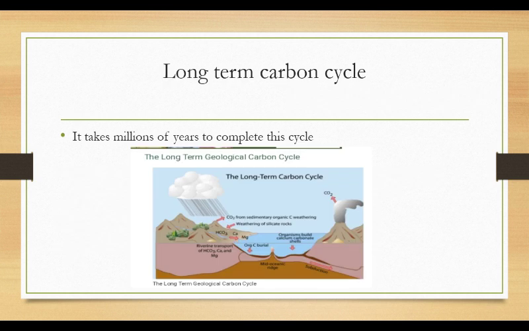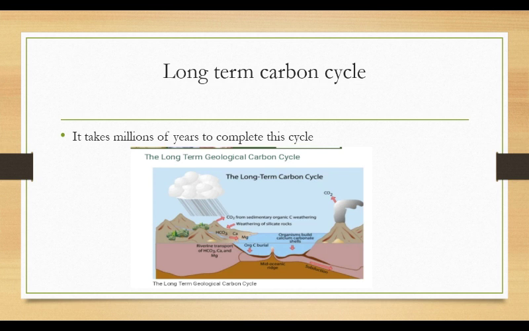A long-term carbon cycle, also known as slow carbon cycle, requires millions of years to get completed. Then how does it start? The long-term carbon cycle begins when atmospheric carbon dioxide gas mixes with the rainwater. Rainwater and carbon dioxide mix together to form carbonic acid, H2CO3, which is a weak acid, which when it falls on the rocks, causes chemical weathering of the rocks.